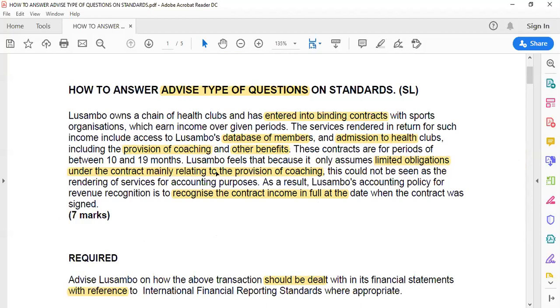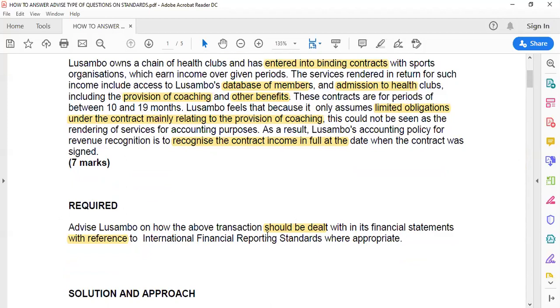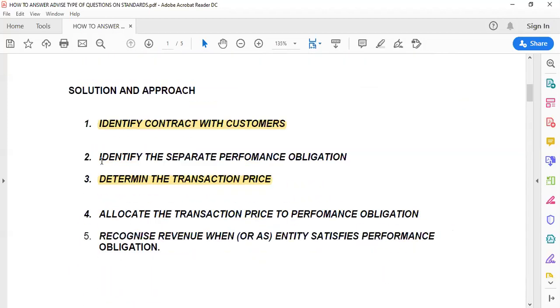So number 1, those 3 points. You're supposed to give advice from the 3 points. Those 3 points were supposed to be the basis of your argument. So that's how you are supposed to answer an exam, an advice type of question using a standard. Bring out what the standard says about the issue, and then point out areas where this company or this manager has done better, and then argue from the point where you feel they've not done better, and then give advice on what they should have done.